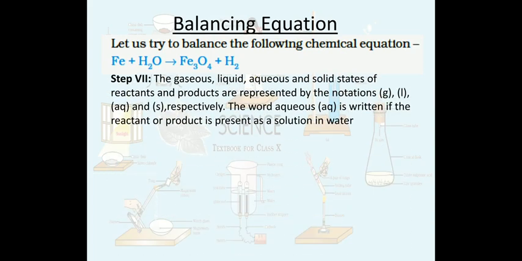After that we have to add the physical state notation on the reactants and the products, like whether it is in gas form, liquid form or solid form.